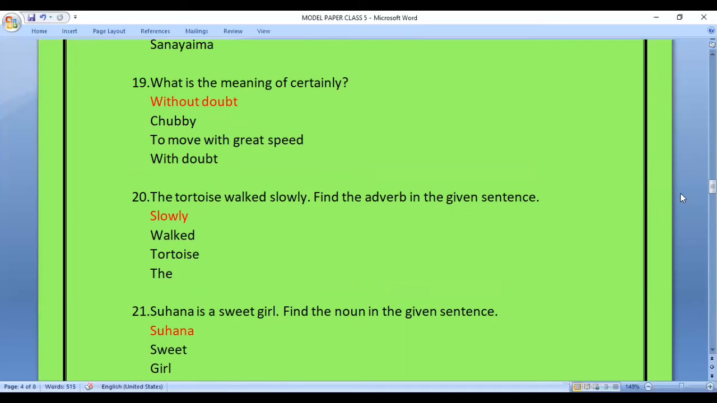So the options are without doubt, chubby, to move with a very great speed, without or with doubt. So the answer is without doubt.